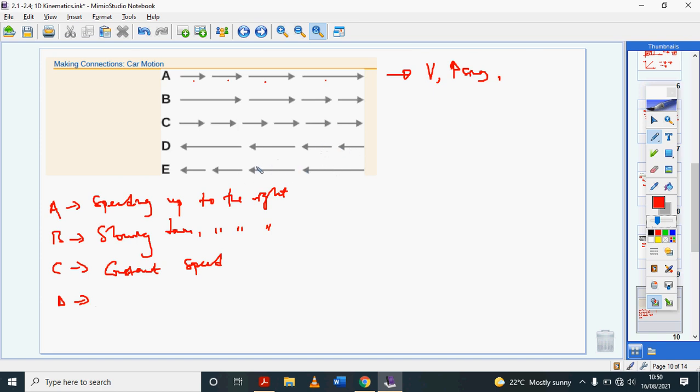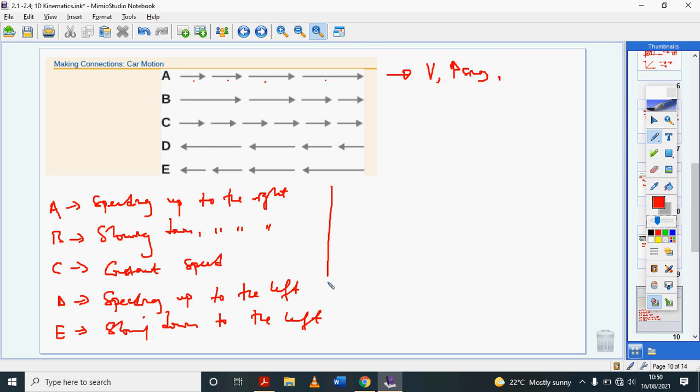So D is speeding up, but moving to the left. And finally, E is slowing down, and it's moving to the left. So I hope this helps you visualize acceleration. You can be speeding up or slowing down in any direction and still be moving to the left or to the right. Now the trick here is to try to visualize this on a position time graph.